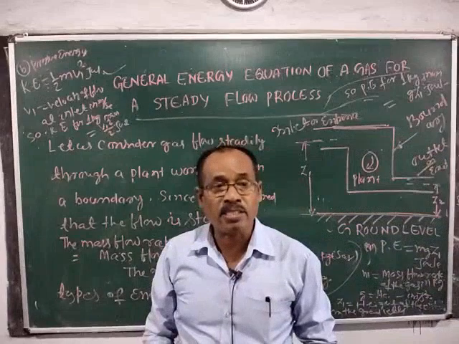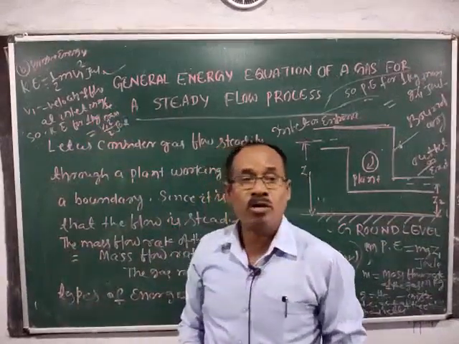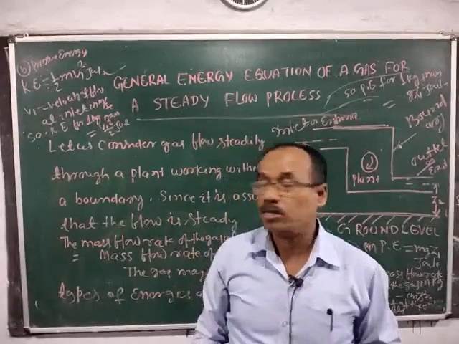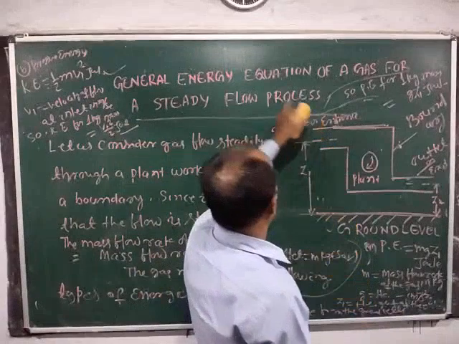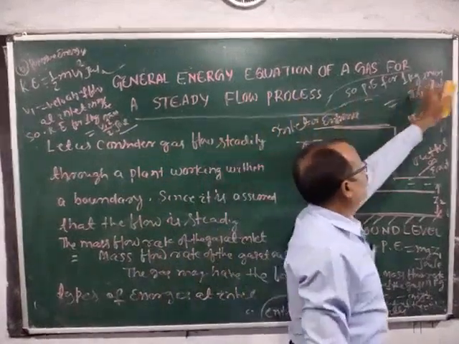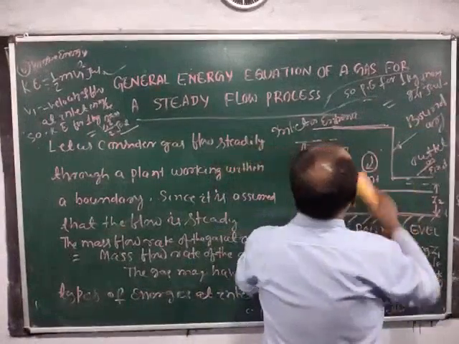So, kinetic energy for 1 kg mass is equal to v1 square by 2 joule. Here also, potential energy for 1 kg of mass is equal to g z1 joule.